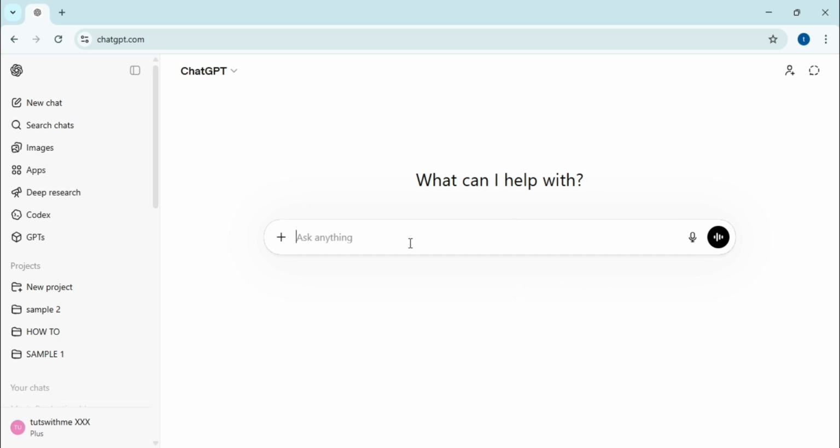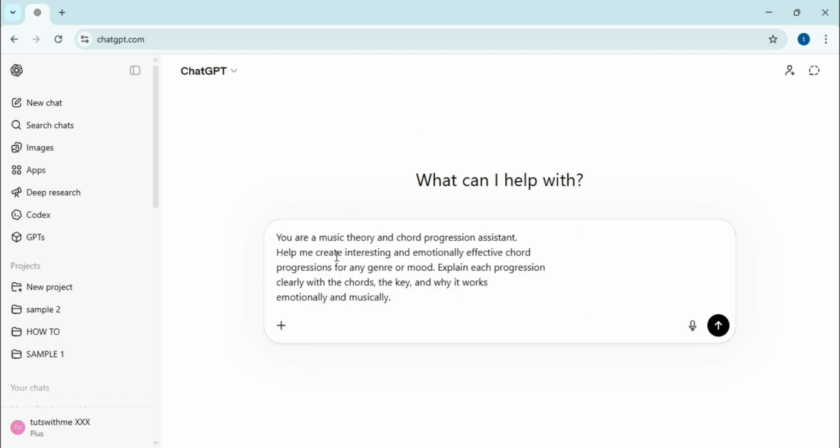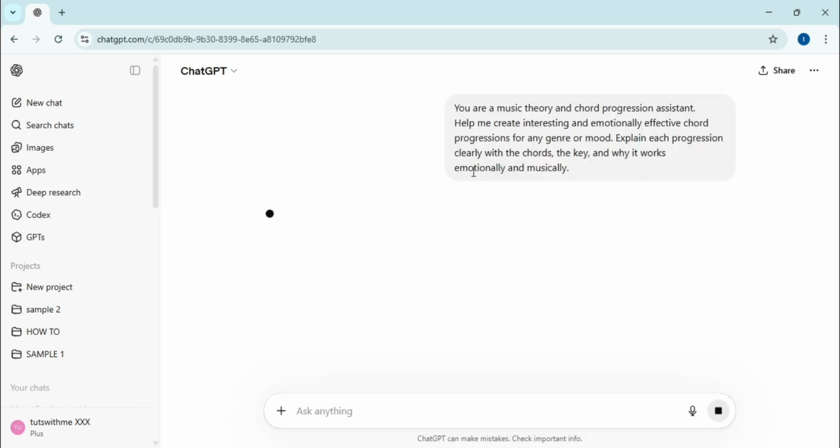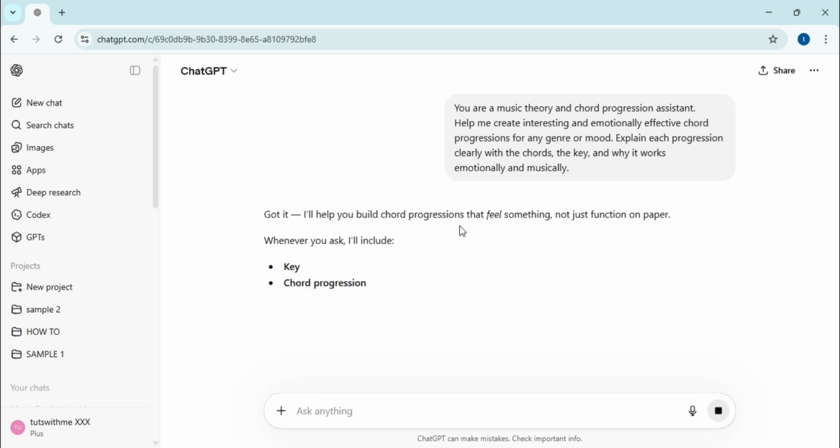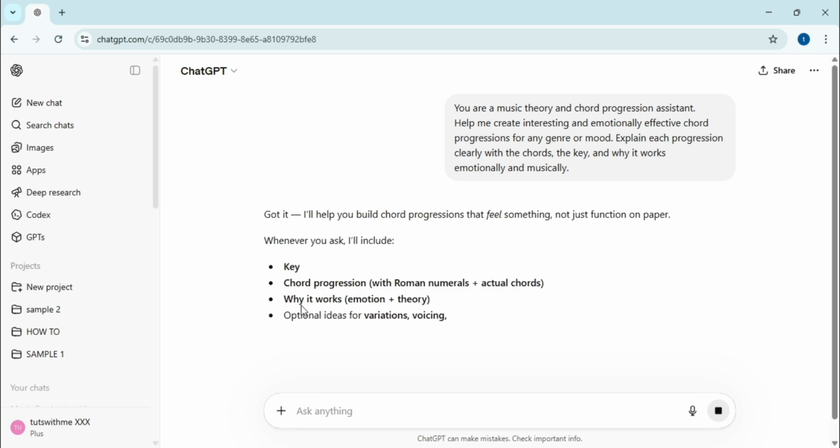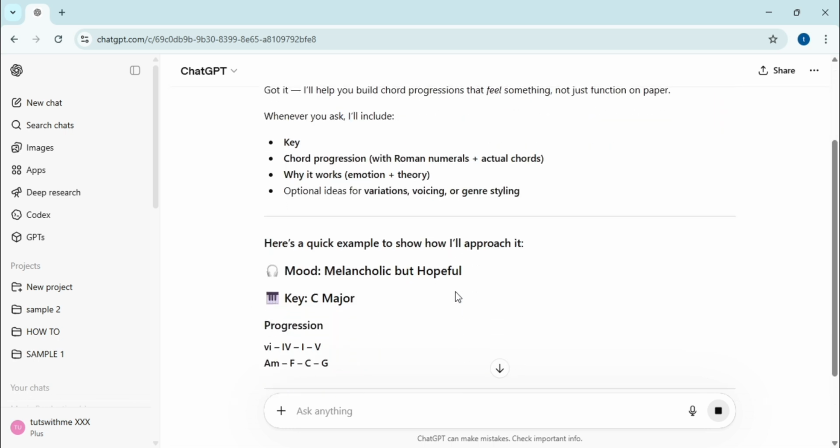Let's get started. I begin by establishing a clear persona for the AI, asking it to act as an expert assistant that can generate emotionally effective progressions across any genre. I make sure to specify that I want more than just the chords. I want a breakdown of the key, the Roman numeral analysis, and a detailed explanation of why these sequences work from both a musical and emotional perspective.